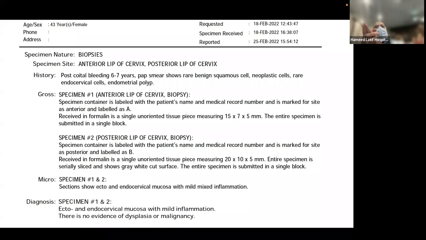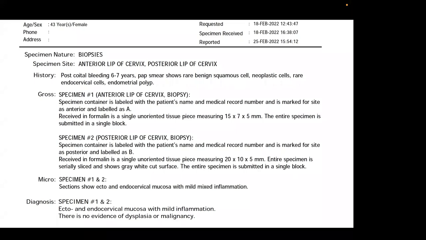And if colposcopy is not available, you can still go for LETS or cone biopsy. LETS is comparatively better because it does not involve going up to the internal os level. When you remove a cone, you remove the junctional area or transformation zone, with that as the base and the apex of the cone at the top. Instead of that, you just do LETS. So Sir, I want to ask.